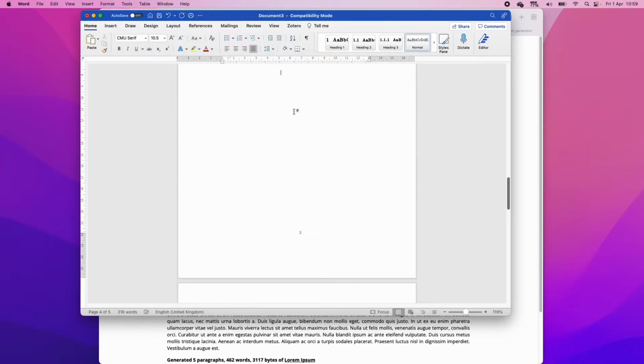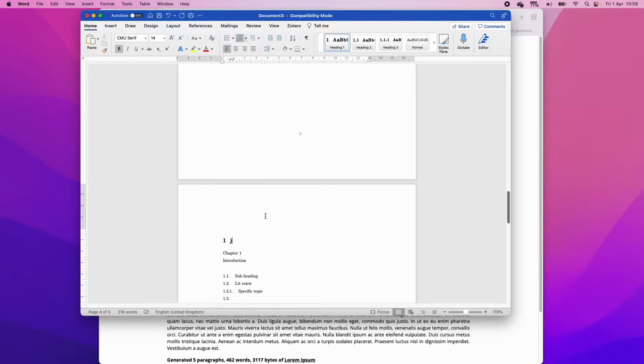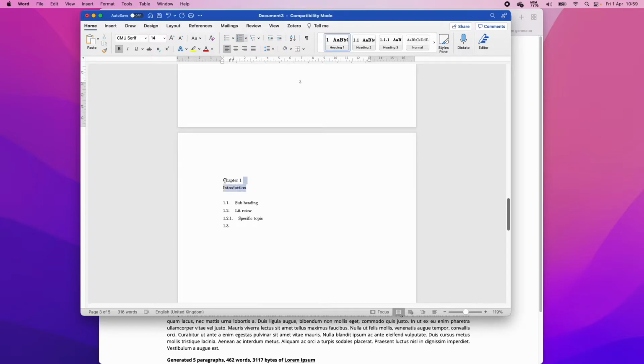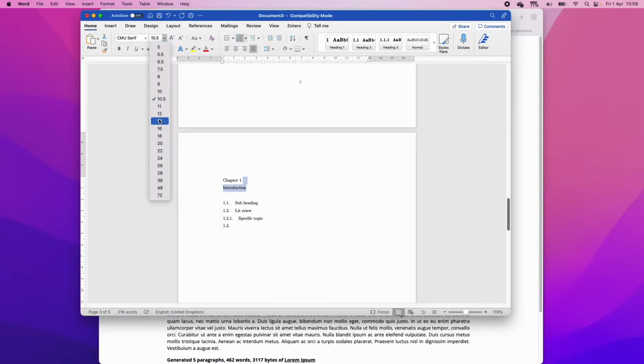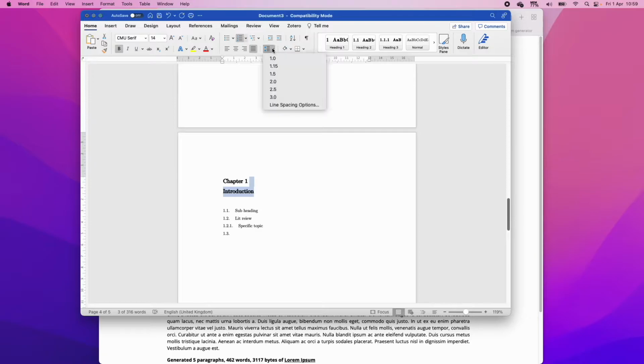Now our heading 1, let's have a look. Our heading 1 looks something like this. So it's 14 and it's bold, and we're going to change our chapters to be as such. So we want 14 and bold. And then we're also going to add a bit of line spacing, which you can do here. So let's add 2. So it looks a bit like that. So it looks like a proper chapter.